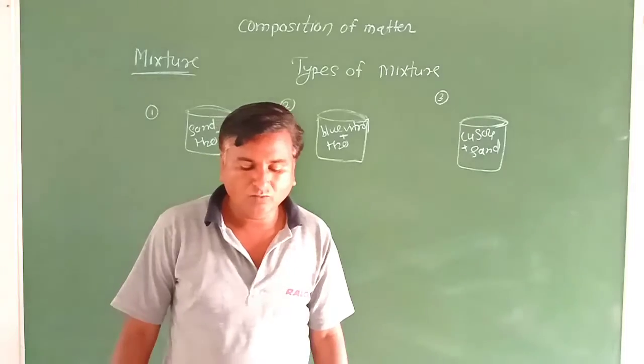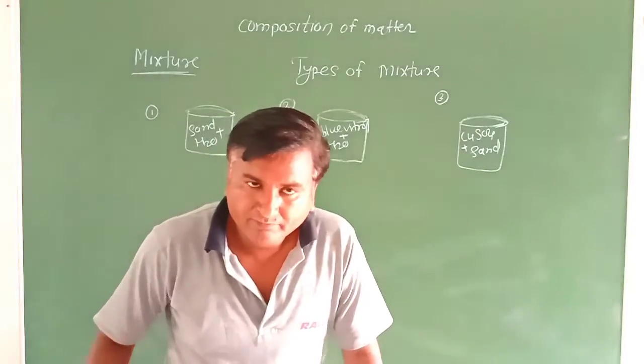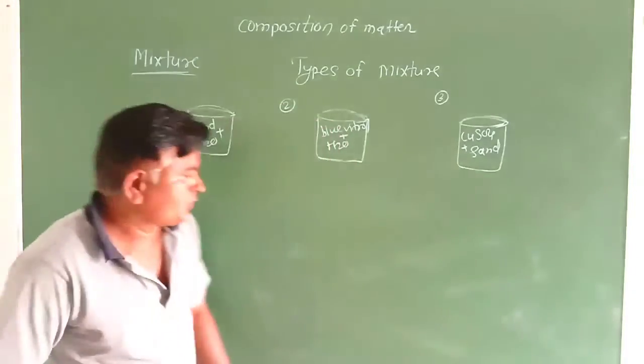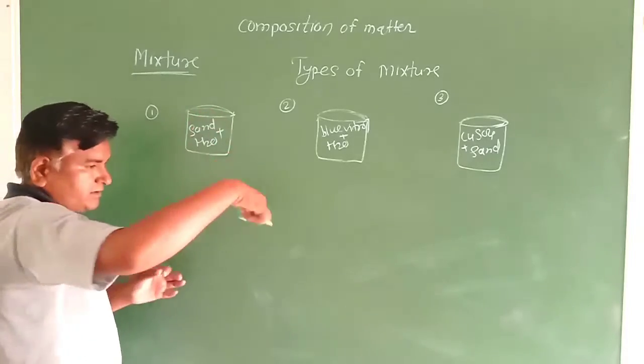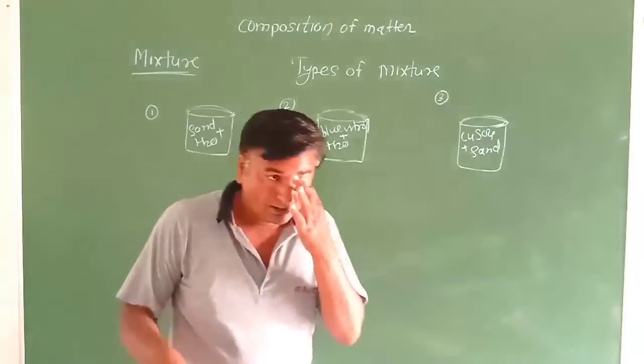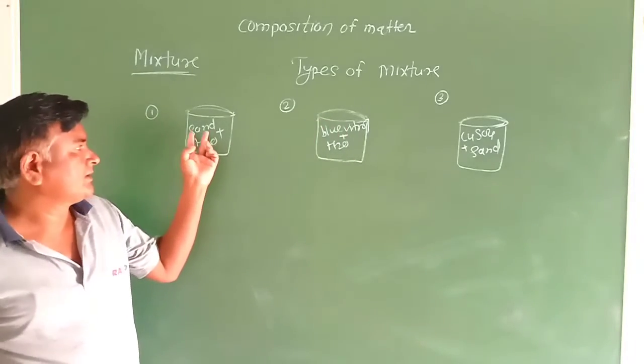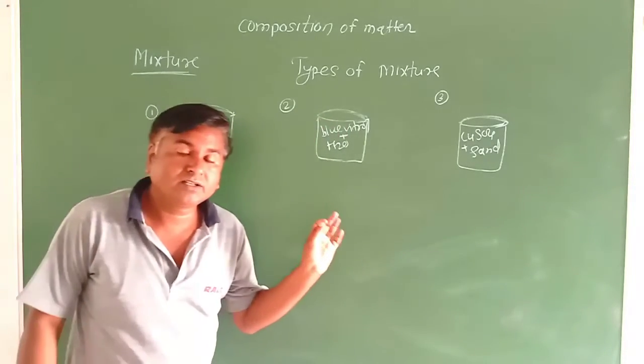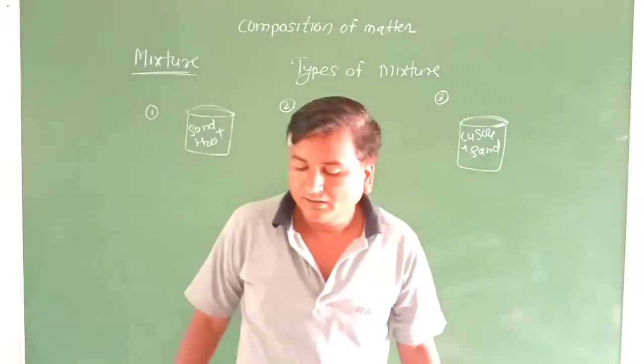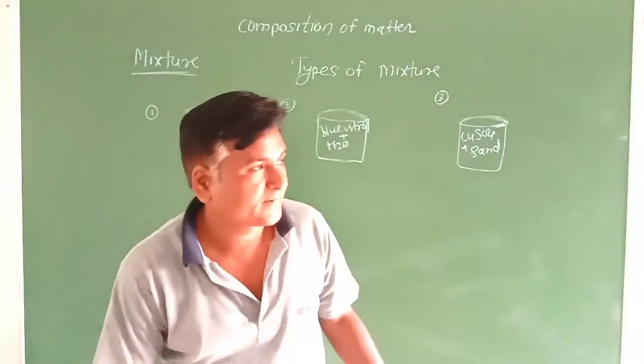Okay, now after stirring, stirring means we mix. After mixing to each other properly, tell me, can sand and water mix to each other? Both got mixed.